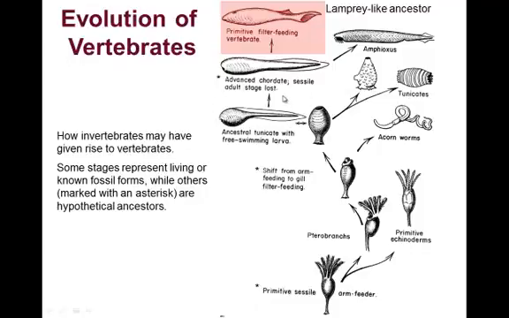And so to hypothesize that that also happened in the past and gave rise to the vertebrates isn't very far-fetched at all. All that had to happen was that animal didn't settle down and it became a primitive filter-feeding vertebrate. Okay, and we can see Amphioxus, by the way, is the genus in the lancelets.